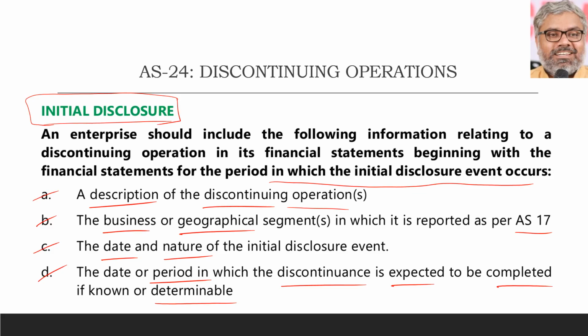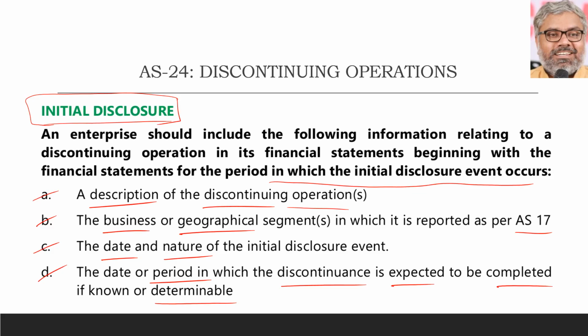To the shareholders. The users of financial statements should know. Silently the board of directors cannot make a decision and keep it secret. They have to disclose things if the initial disclosure event occurred. If it did not occur, then there is no need to disclose it. And one more point you have to understand here, which is more of a business point. Accounting standard is one part.